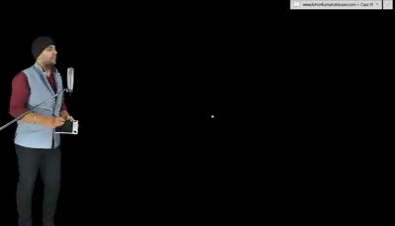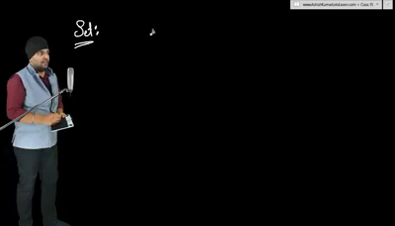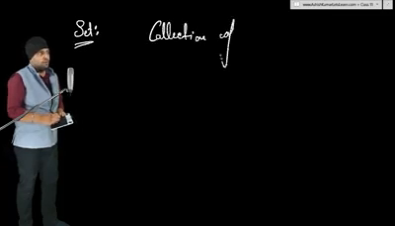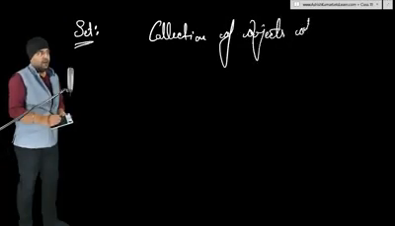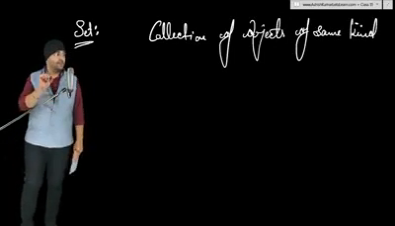Let's begin with the word set. The word set, or the noun set, in simple English means collection of objects of same kind. So the set means collection of objects of same kind.